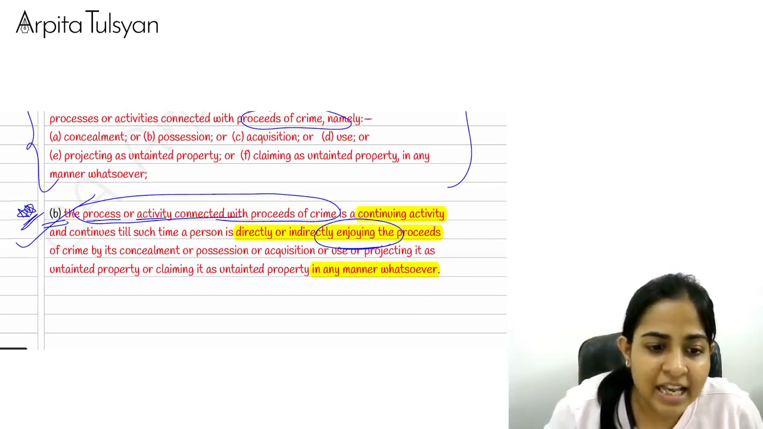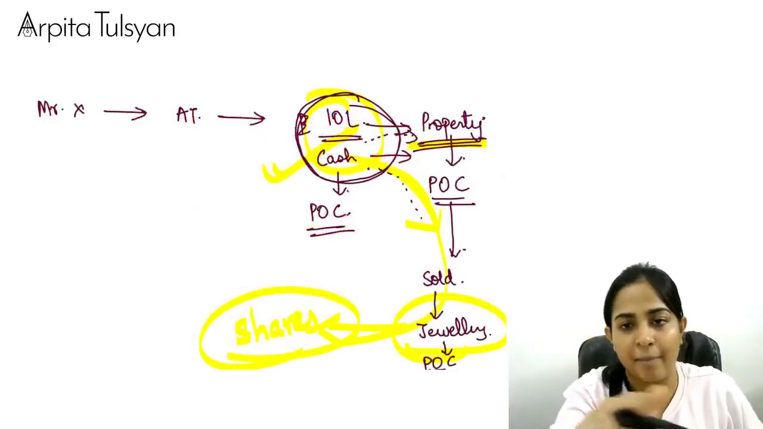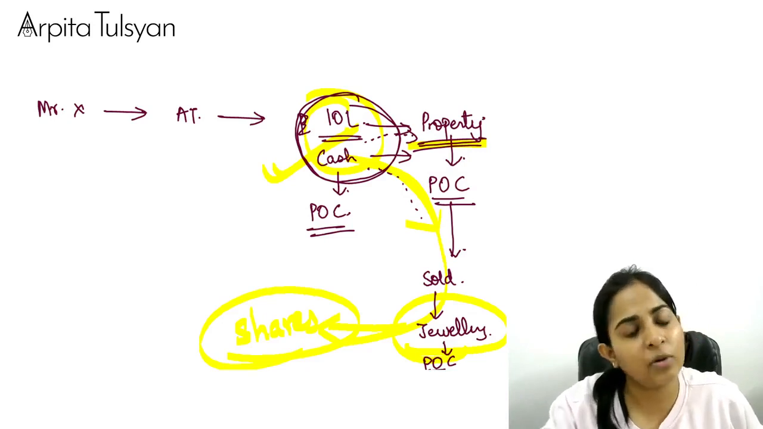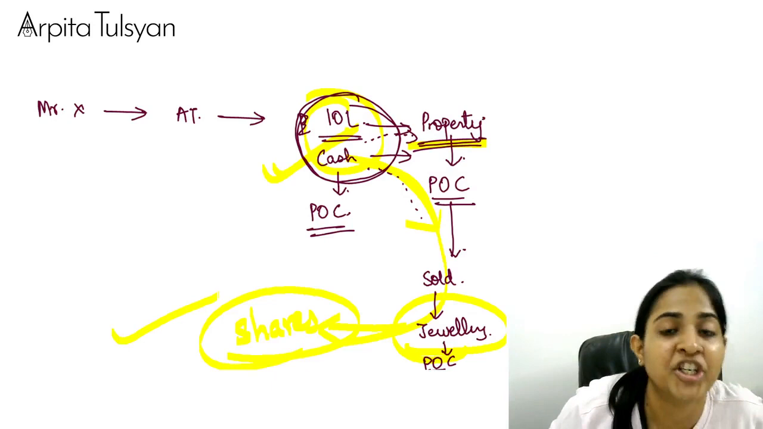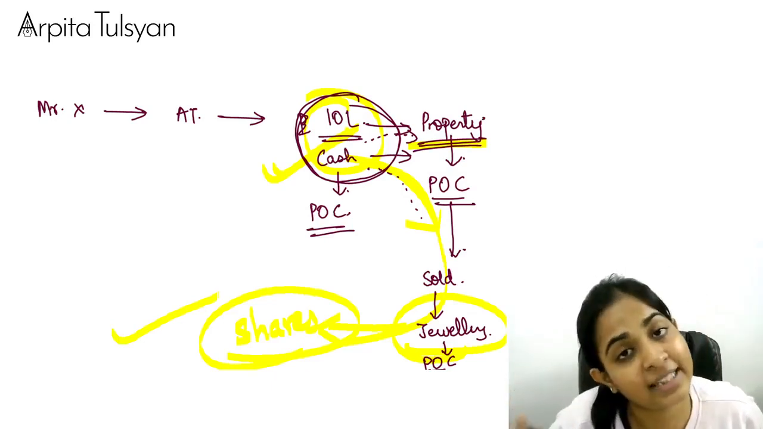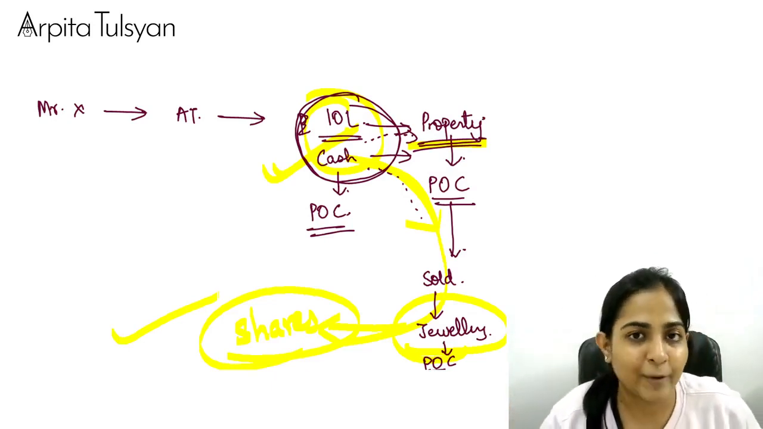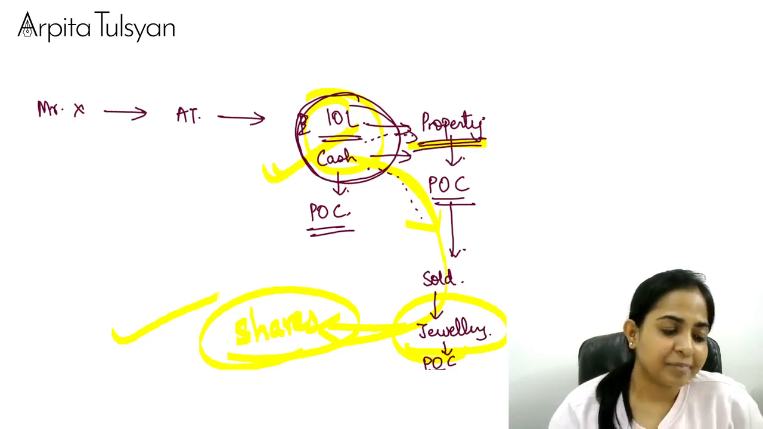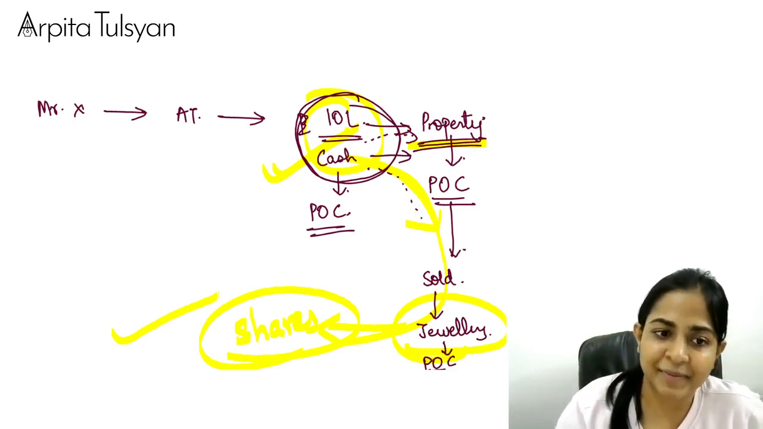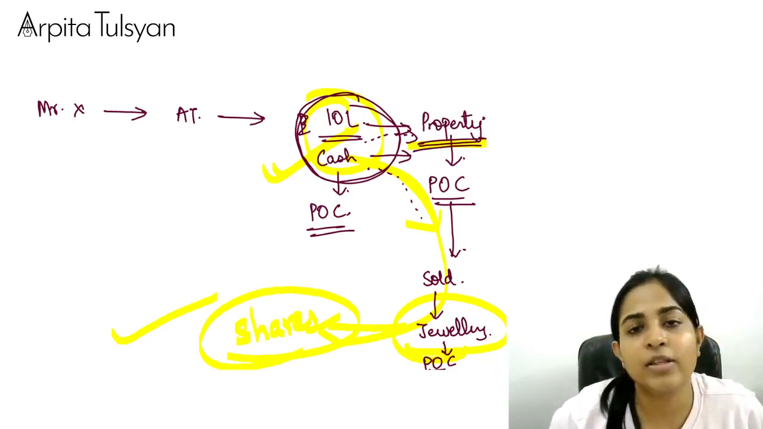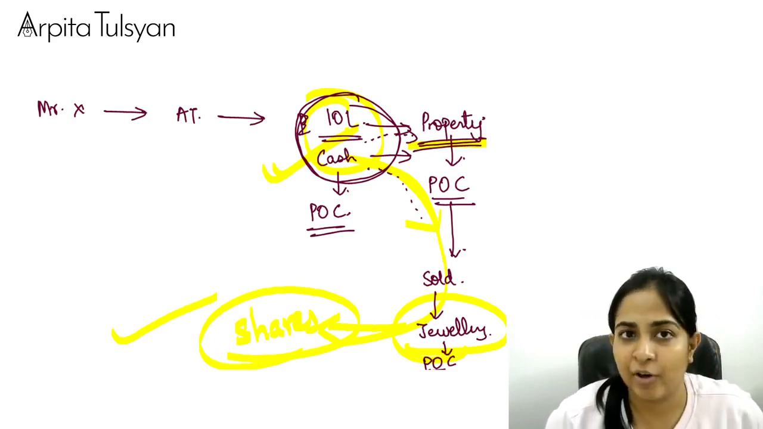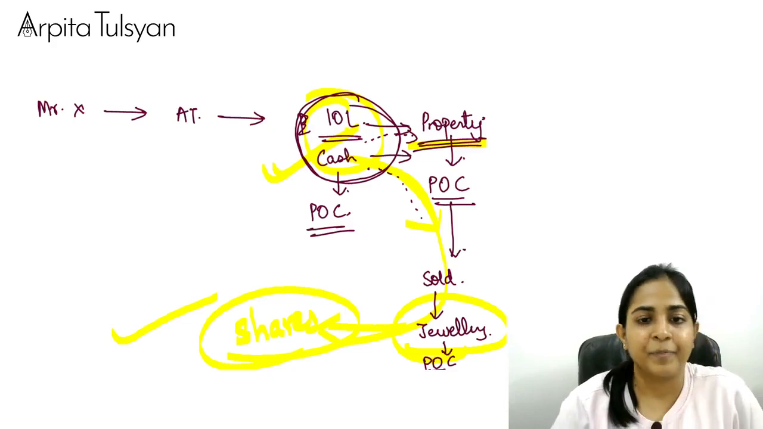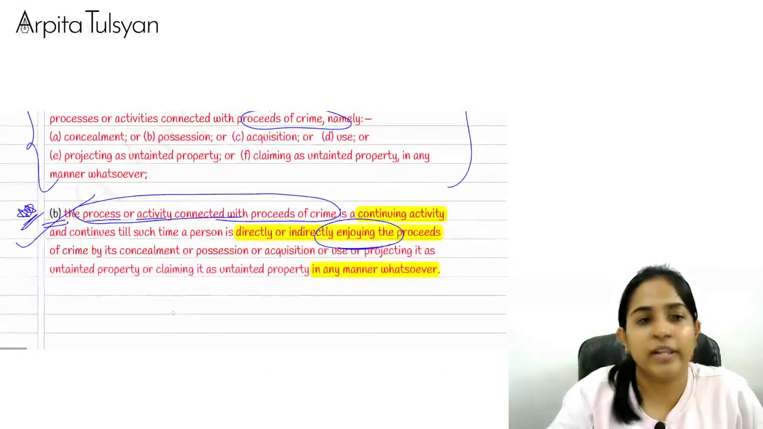Very clear with this? So if you want to write down, you can maybe pause the video. You can write down this example, that even till the time he is holding shares, till that time also he will still be guilty of the offense of money laundering. Very clear with this? Yes. So this was the meaning of the term called offense of money laundering. Right? Okay. Now going on to the next definition.